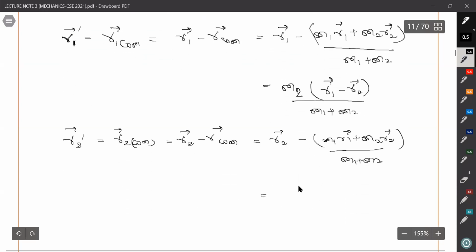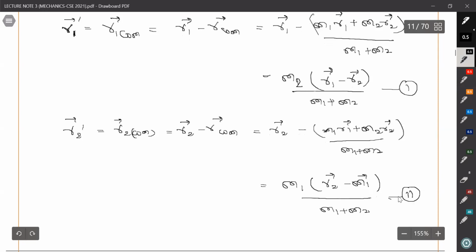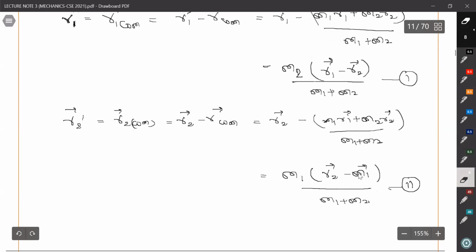So M2 R2 will cancel out, and it will become M1 times (R2 minus R1) upon (M1 plus M2). Let it be equation number 1 and let it be equation number 2. From these equations, what can we write here? Wait, we have made a mistake here. This is R1. Sorry, I have erased it.